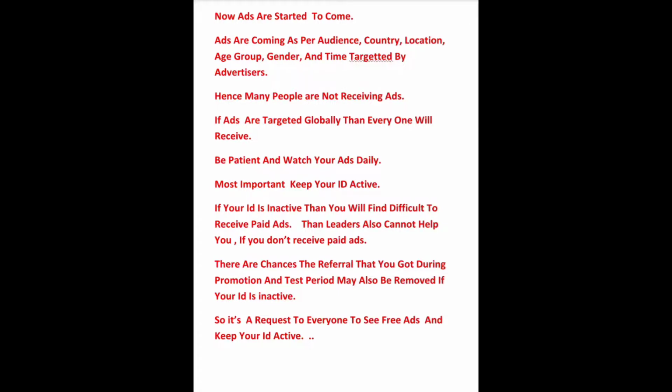So it is a request to everyone to see the free ads and keep your ID active. So daily login to your ID, see the free ID ads daily and keep your ID active.